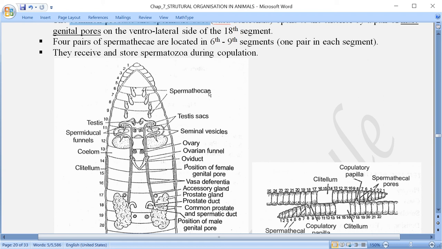They receive during copulation and then store, and when the female reproductive system produces the ovum or the egg, at that time the sperm and the egg both are packed into the cocoon and then passed outside the body, deposited somewhere in the soil, in which the fertilization and further developmental process of the young one or the embryo takes place outside the body.